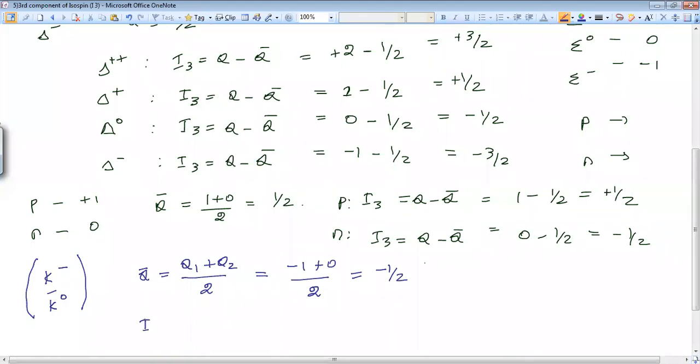And I ask you to calculate I3 value. So I3 is equal to Q minus Q bar. This Q I am going to find for K minus, right? So this Q is -1. One more minus is here. Look properly. One more minus is here, and average charge is also minus. So I will get minus 1 plus 1 by 2. This is equal to minus 1 by 2.